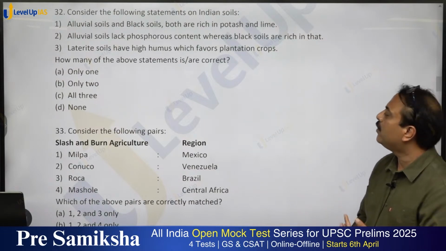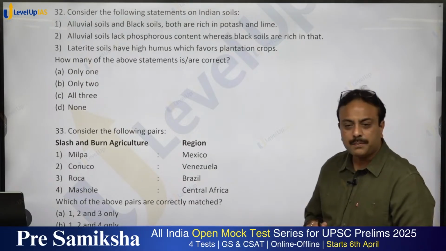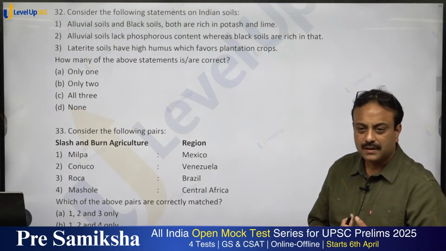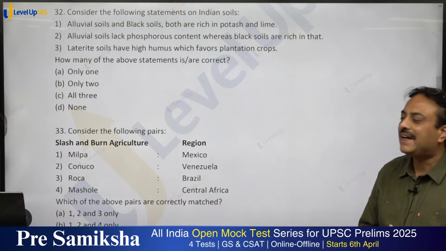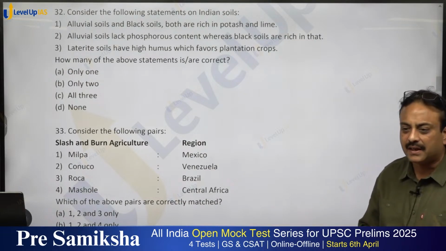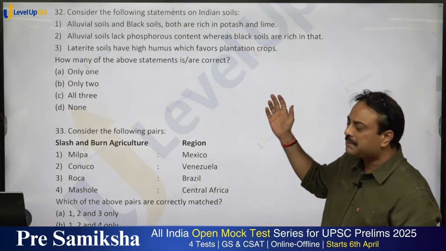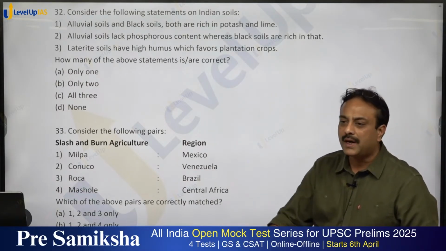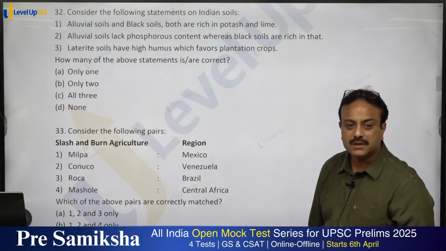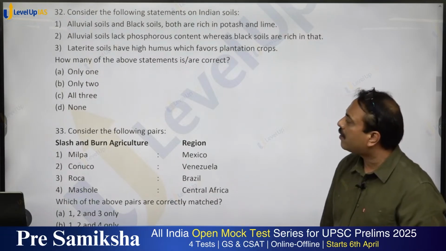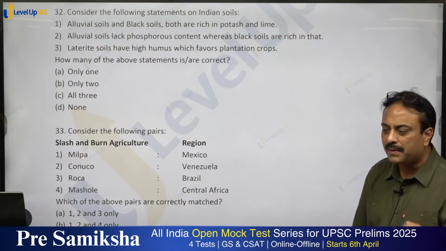Laterite soils have high humus, which favors plantation crops. Yes? In laterite soil, bacteria are not there, they are destroyed due to high temperature. It is formed by leaching. Due to absence of bacteria, even if the leaves fall down, humus will not be added to the soil. So it lacks humus. So statement 3 is also incorrect. So 1 is correct, 2 and 3 are wrong. So only one, option A for apple, shall be the right answer.